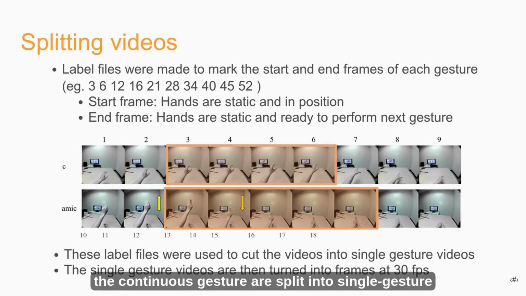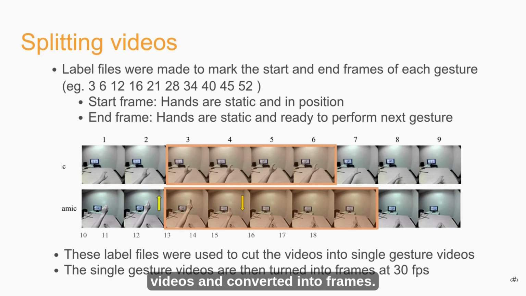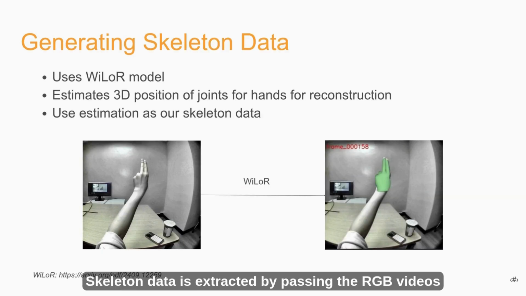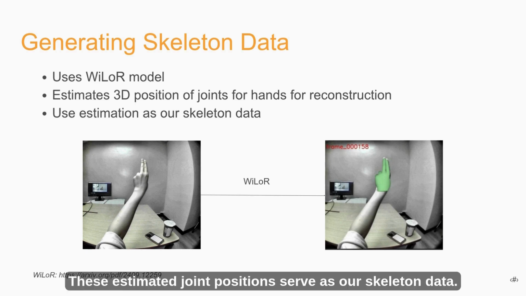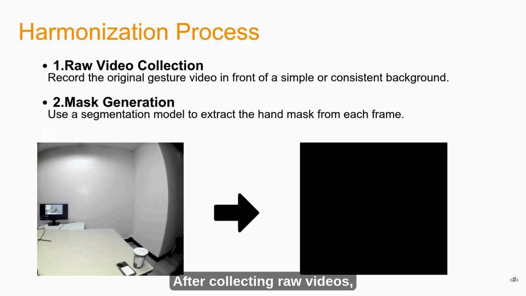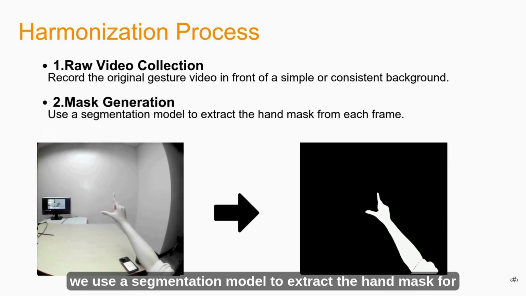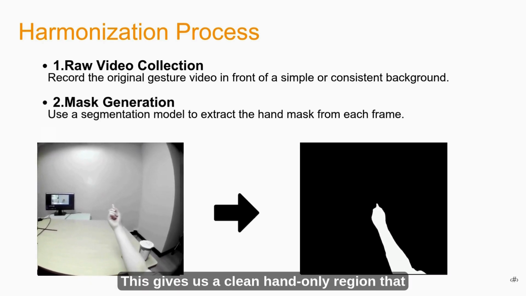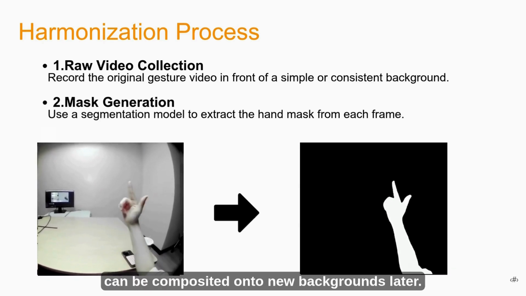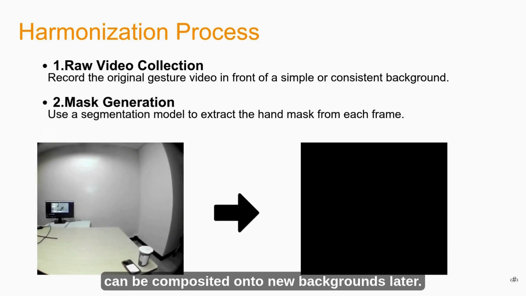Using the labels, the continuous gesture videos are split into single gesture videos and converted into frames. Skeleton data is extracted by passing the RGB videos through the Wheeler model, which then detects hands, estimates joint locations in 3D space, and reconstructs them. These estimated joint positions serve as our skeleton data. After collecting raw videos, we use a segmentation model to extract the hand mask for every frame. This gives us a clean hand-only region that can be composited onto new backgrounds later.